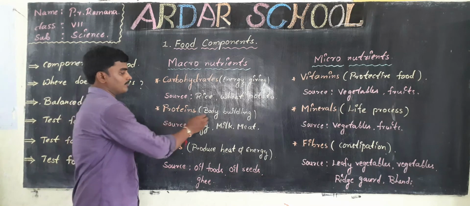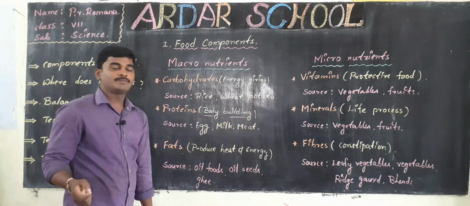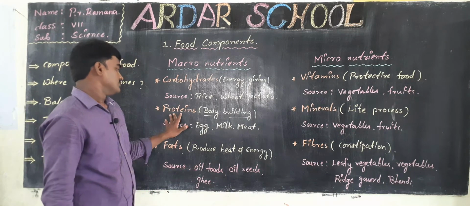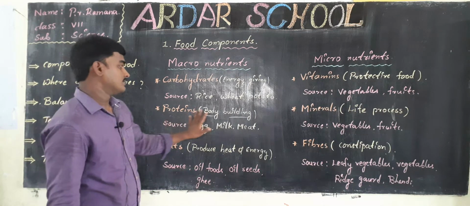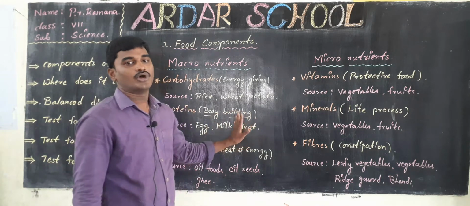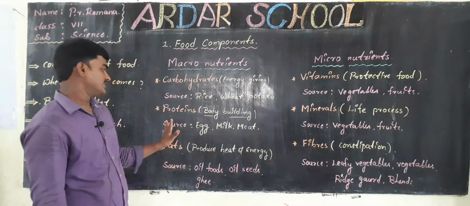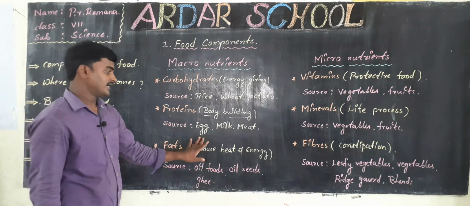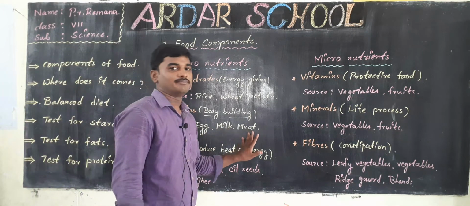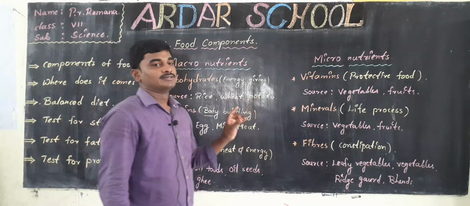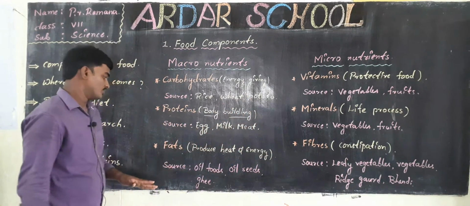Proteins are called body building or muscle building food. Another name for proteins is body building nutrients. The sources of proteins are egg, milk and meat, and some other foods also contain proteins.